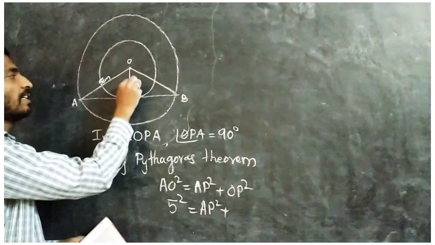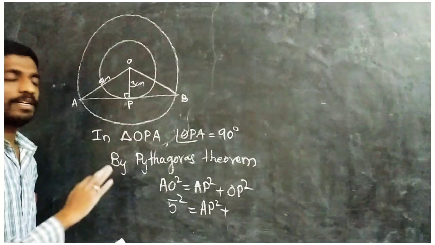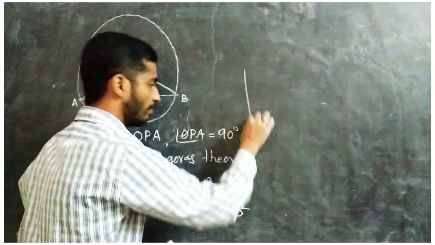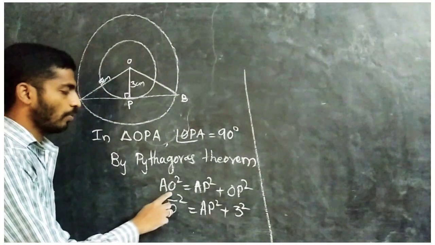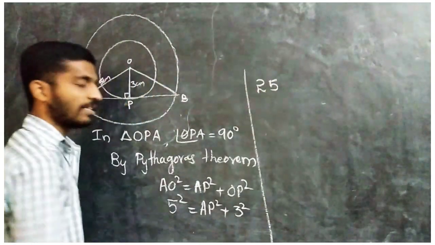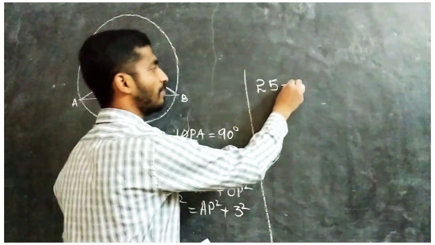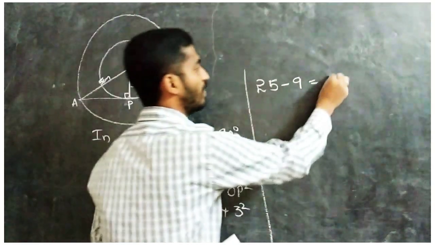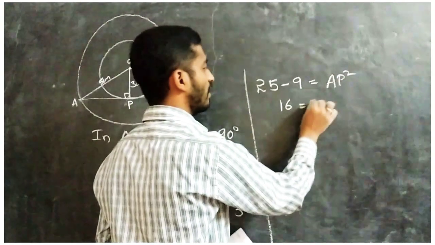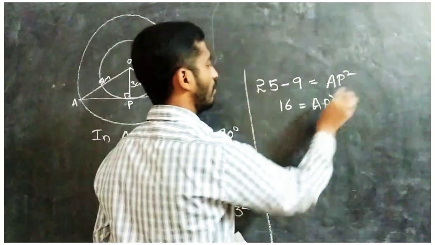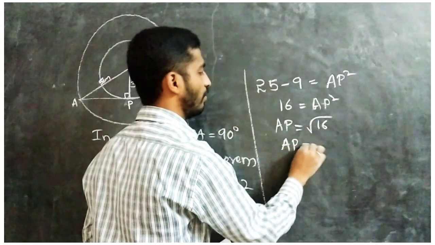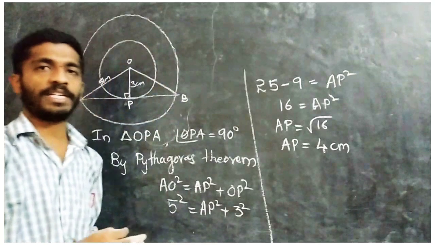OP, how much is it? OP is 3 centimeter, so that becomes 3 square. Now OA square, that is 5 square, becomes 25, and 3 square means 9. Take it to the right side, it becomes minus. 25 minus 9 gives 16, equal to AP square. So AP equals square root of 16, that is AP equals 4 centimeter.